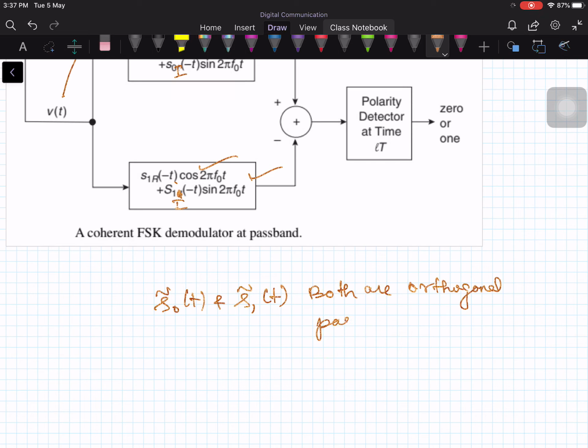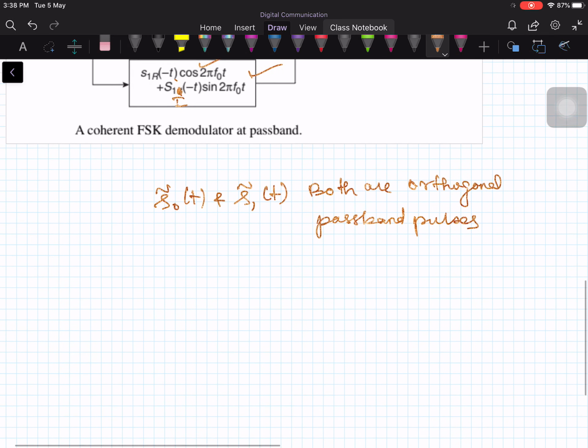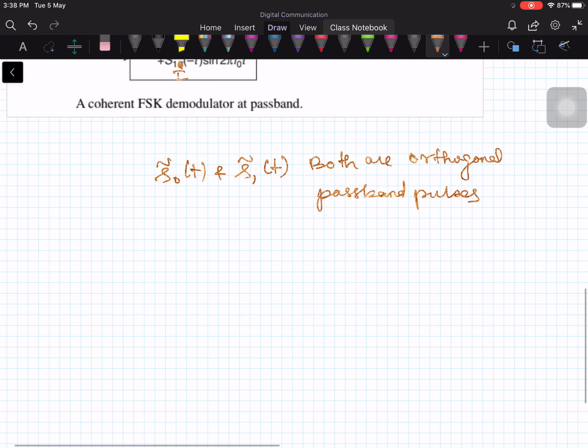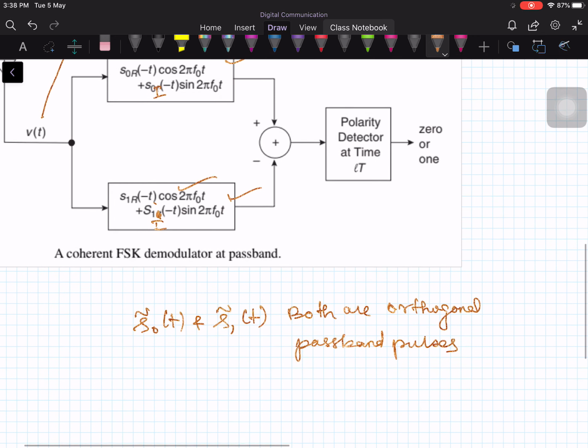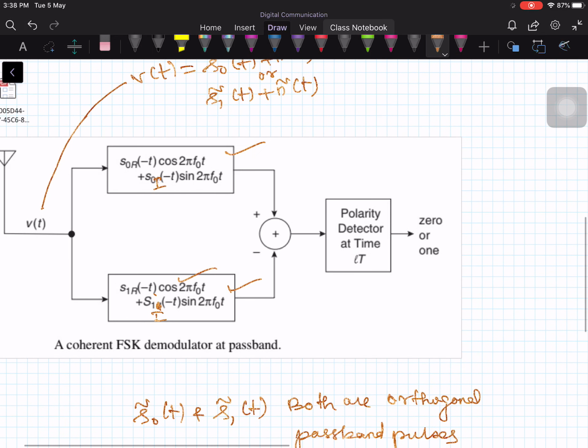Now there are two matched filters here. Let me say this is the upper matched filter. Let me call its output u0 of t, and this one u1 of t.